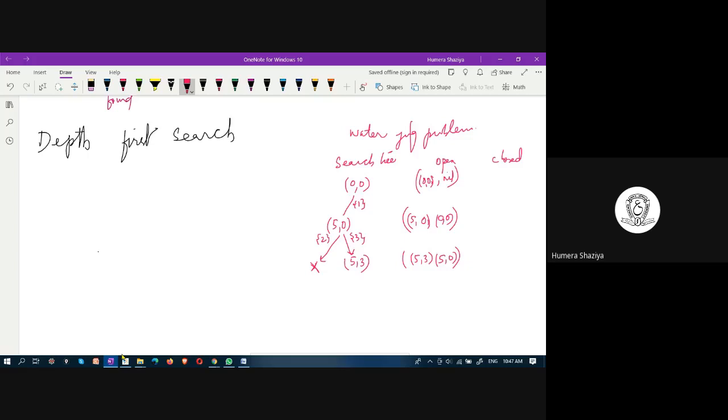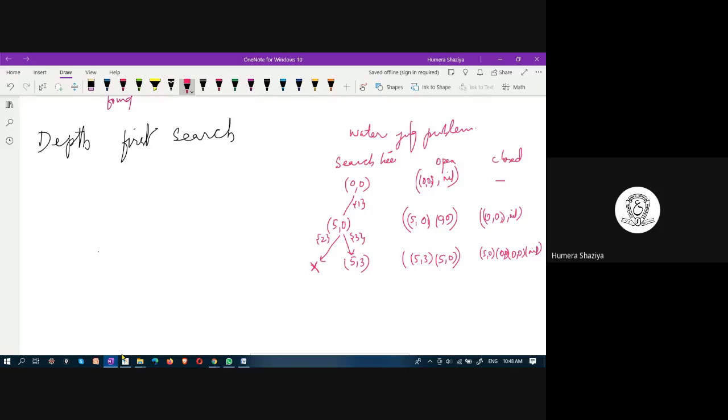Here in the closed list, there is nothing, and here it is 0, 0, nil. What are you adding to this 0, 0 and nil? Because it is a stack, you add at the top. So what are you adding? 0, 0 and 5, 0. This is a record; you are adding records, not single states. Then further, what are you adding? This would remain as it is. Further, it is explored.